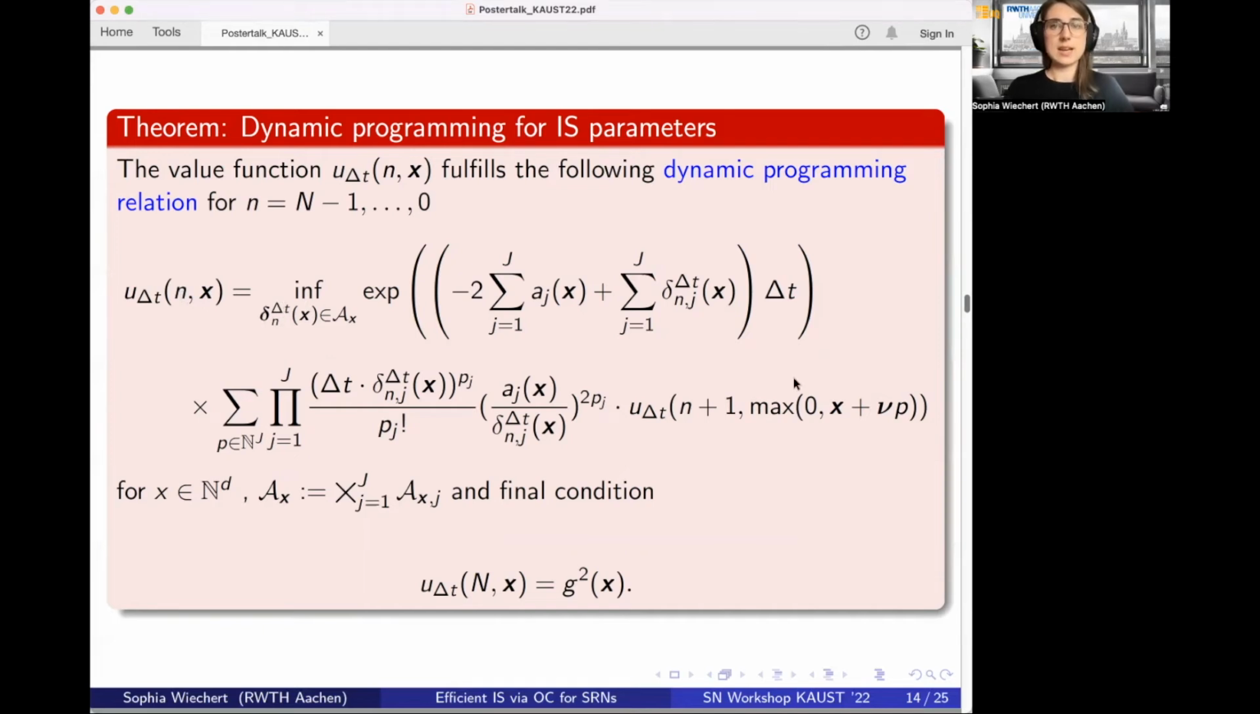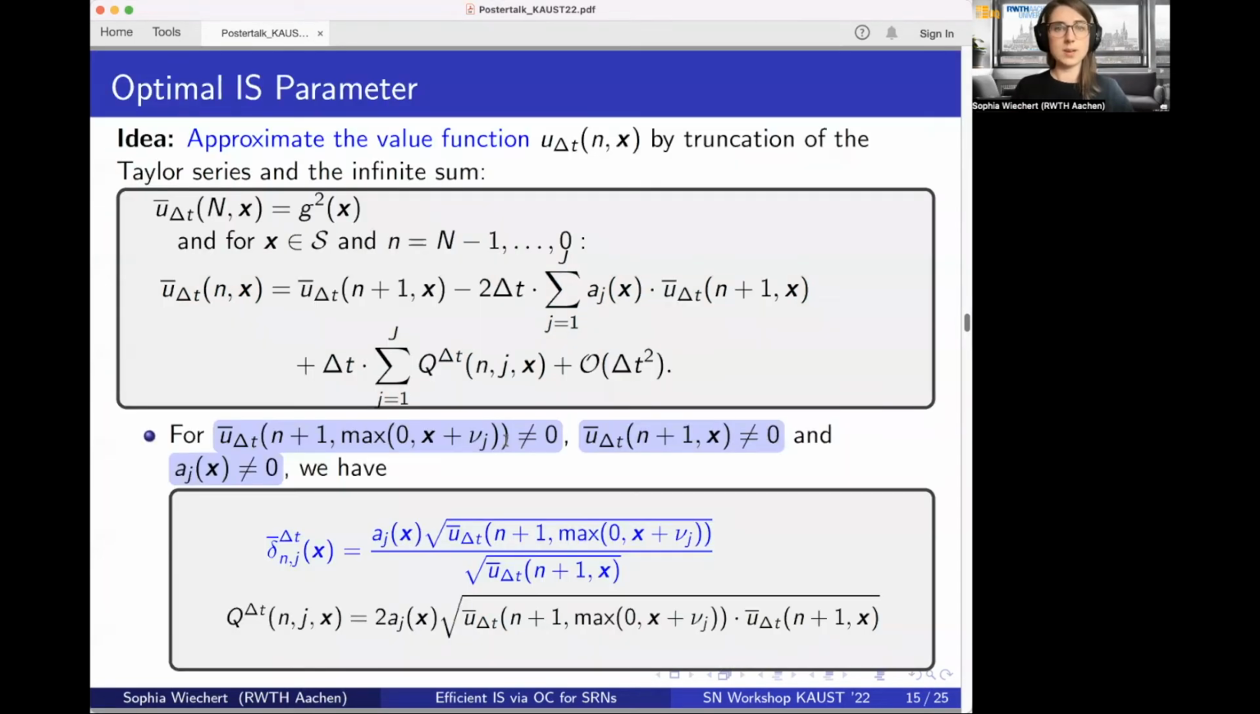The problem with this dynamic programming theorem is that the minimization problem on the right-hand side is still not trivial. And we also have here an infinite sum, which makes it even more difficult to find this in closed form. And therefore, we have applied a truncation of the Taylor series and a truncation of this infinite sum in order to find an approximate optimal scheme.